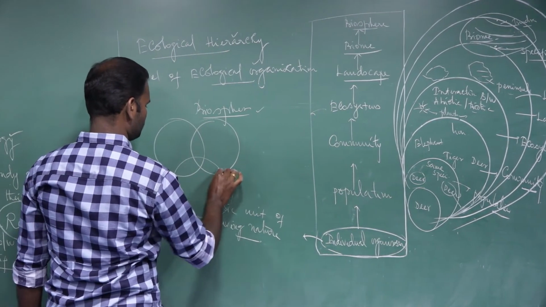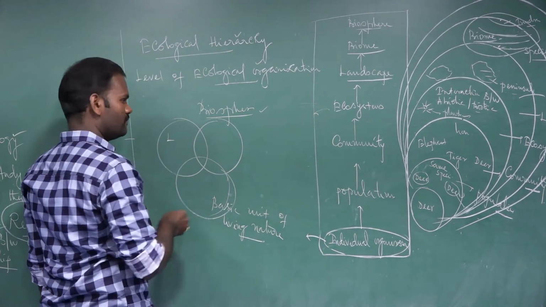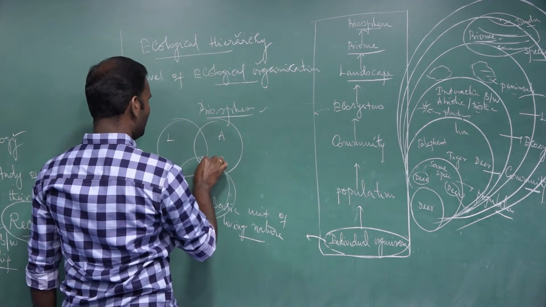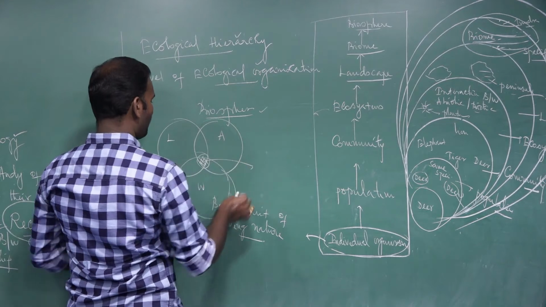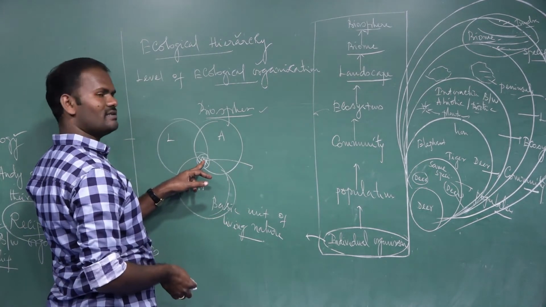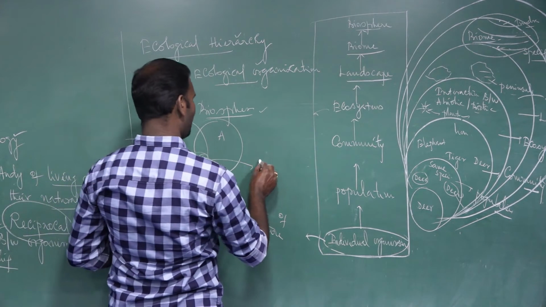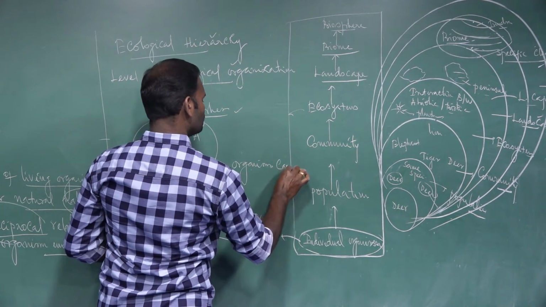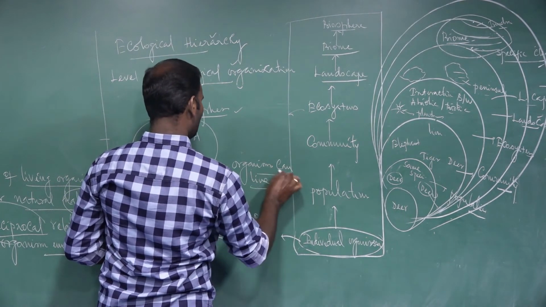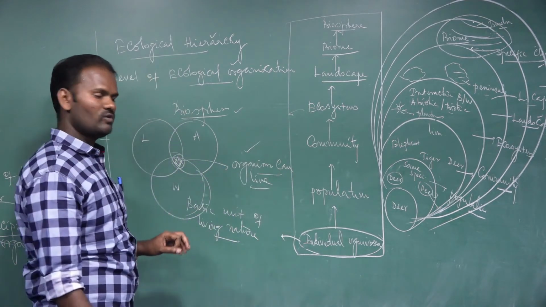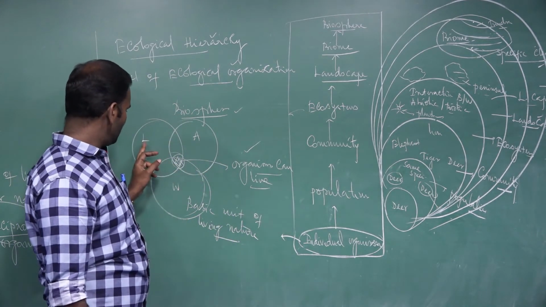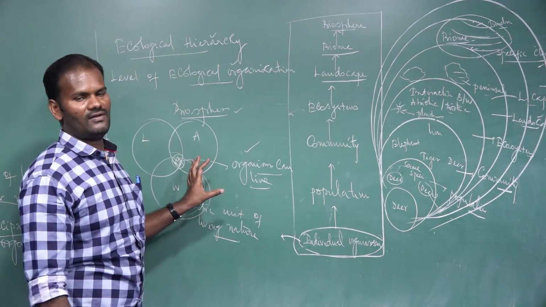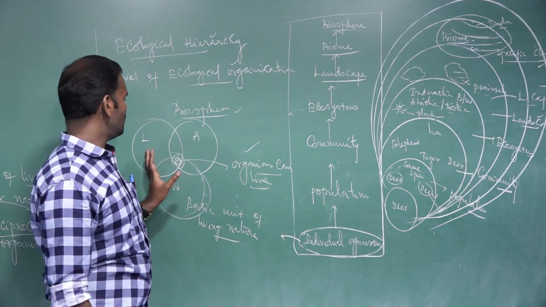Land, air, and water intersect together. In the biosphere, land, air, and water are all essential for the survival of organisms.